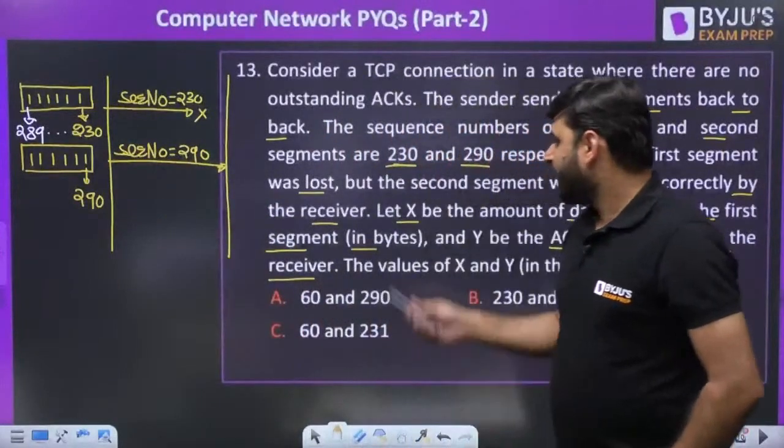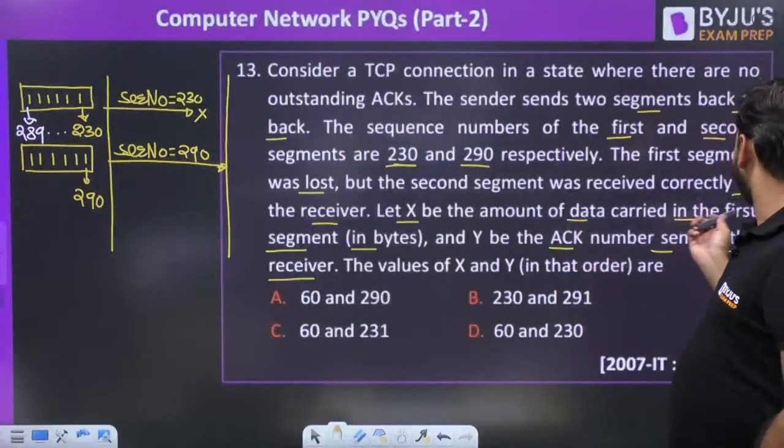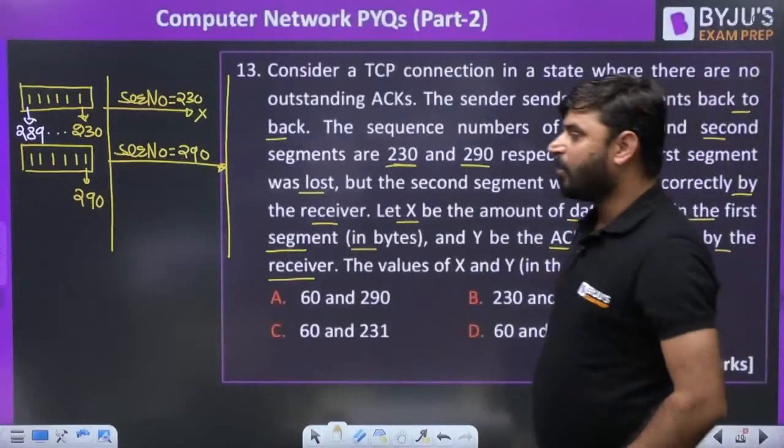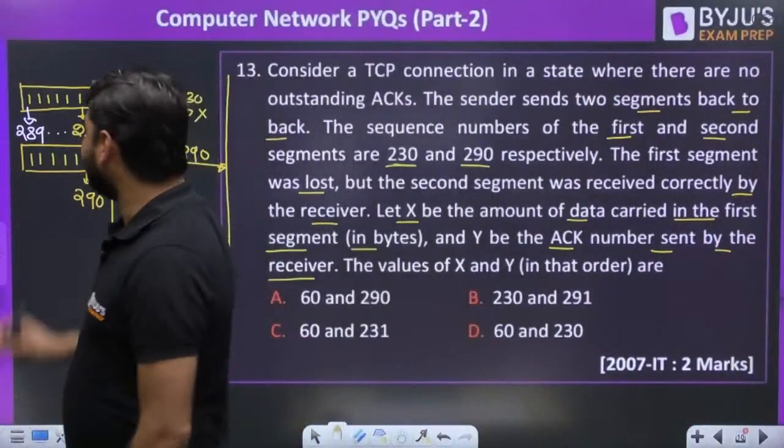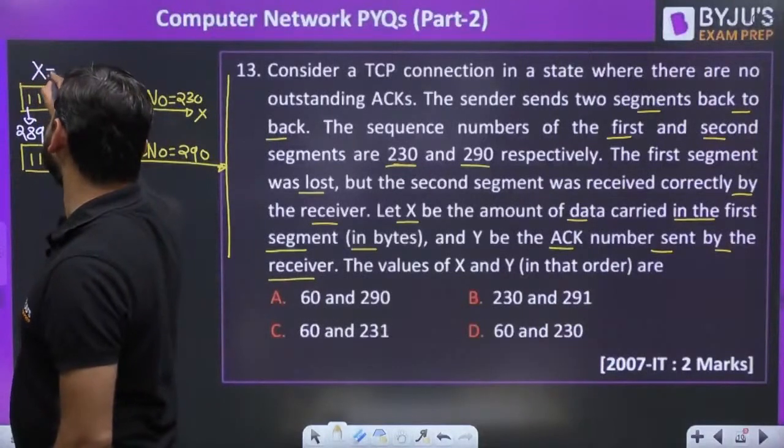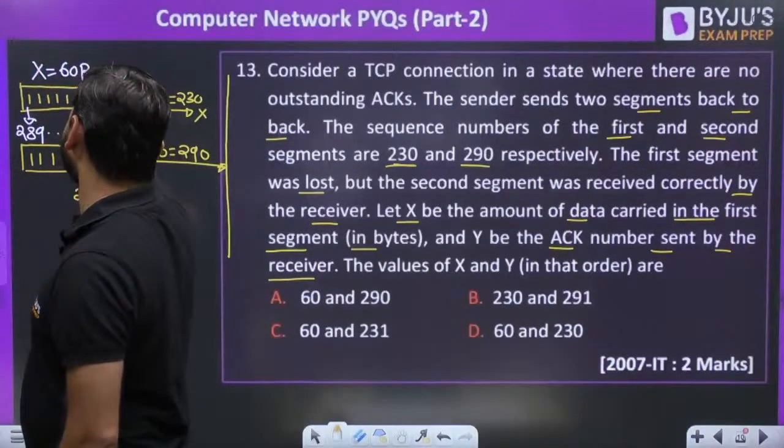What they are saying is that X is the amount of data carried in the first segment. So how much data is in the first segment? 230 to 289. This is nothing but 60 bytes. So X will be 60 bytes here. It's simple.